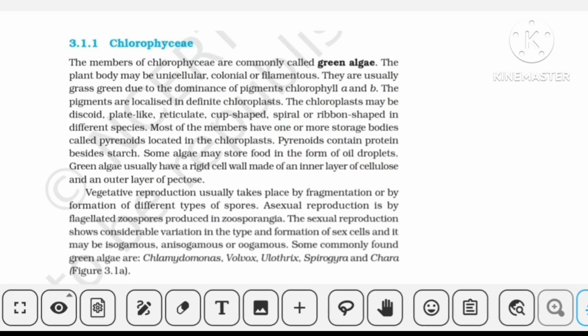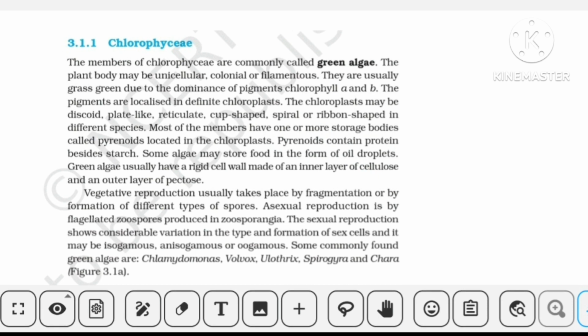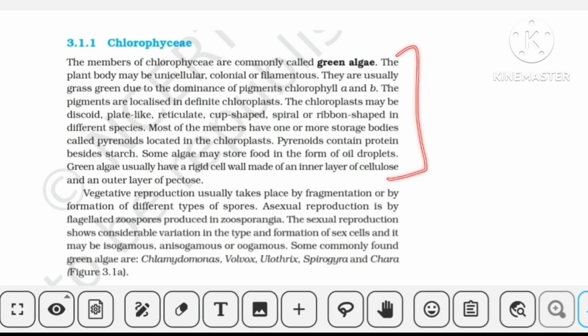They contain starch besides protein. That means proteins will surely be there, and starch will also be there along with it, okay. And this was all about the first paragraph.